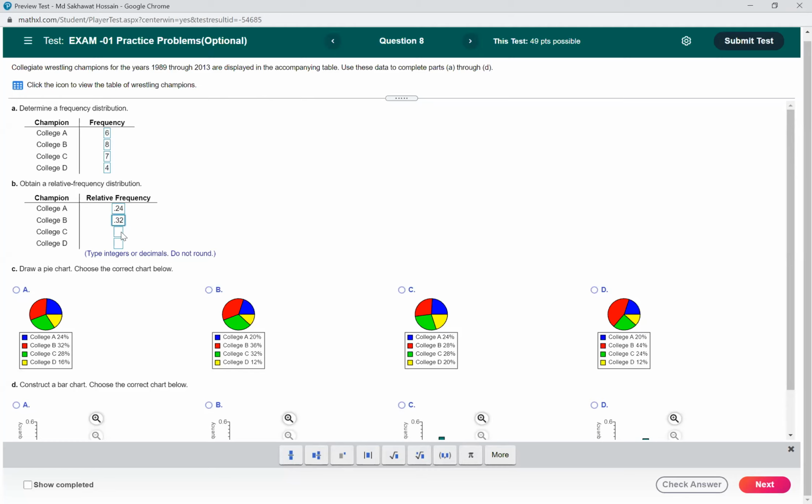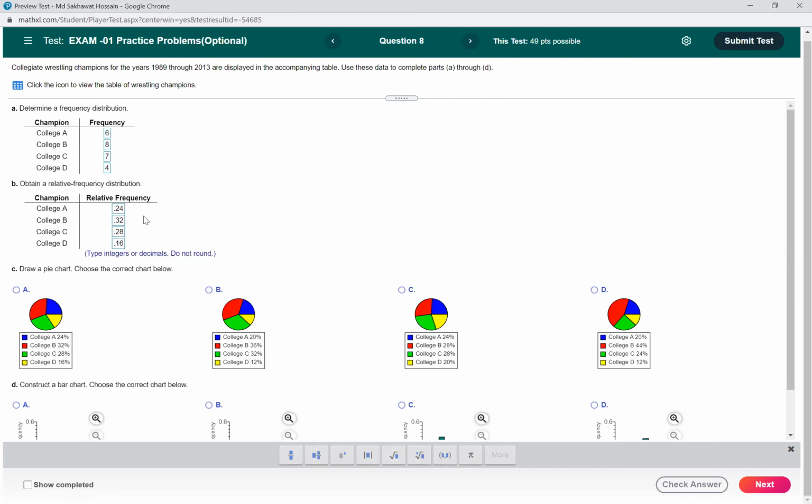So 0.28. And this one will be 4 divided by 25, 0.16. And you can also check whether your answer is correct or not, because if you add them together, then it will be 1.